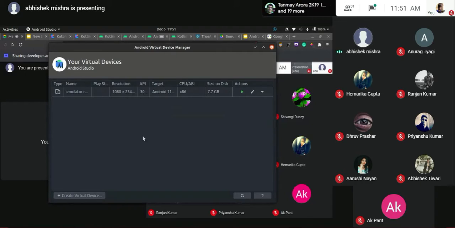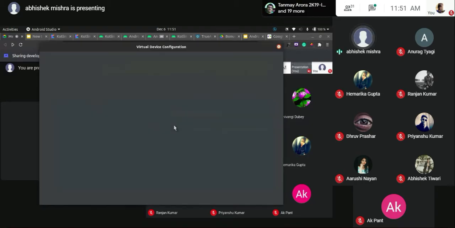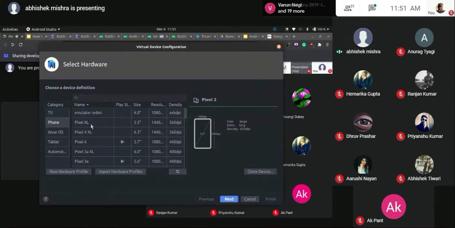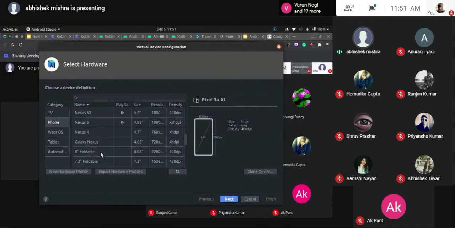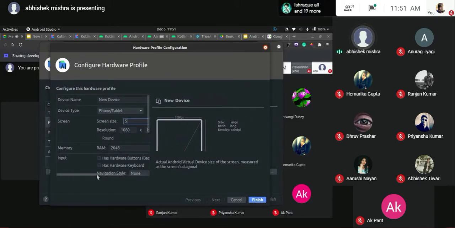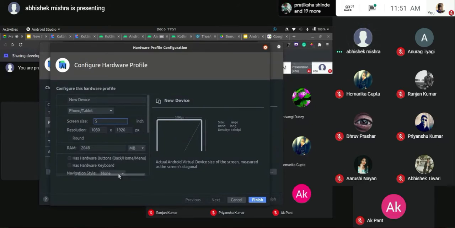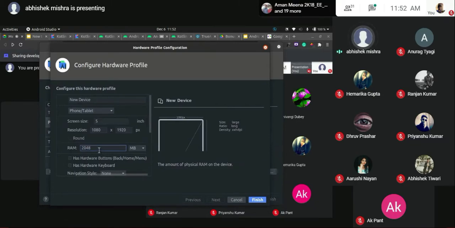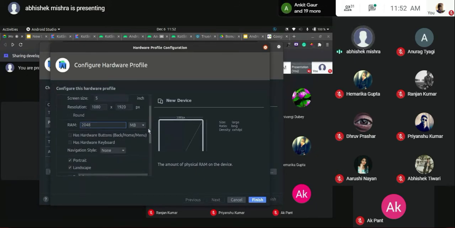Not necessarily. And now how do you create it? This was created by me. And if you head over to the create new section, it is quite obvious. It's very simple. Since Android Studio is made by Google, you have the Pixels right here. But if you want, I'll show you that also. If you want to replicate your own mobile device, you can set the screen size for your device. You can set the resolutions. You can set the RAM, how much you want. This RAM, obviously, once again, will be taken from your computer's resources itself.